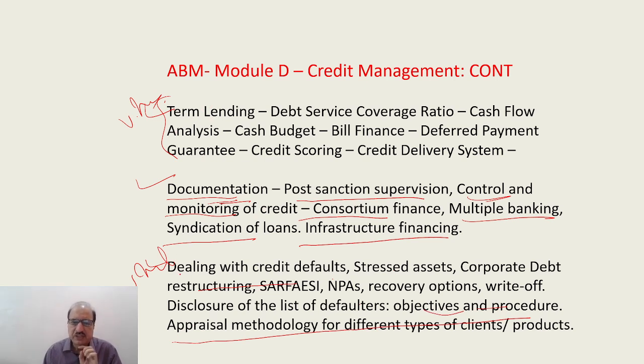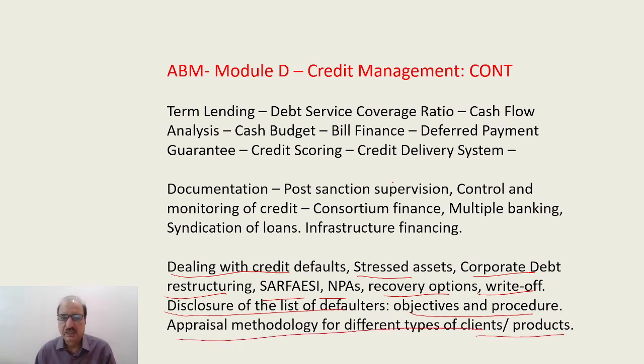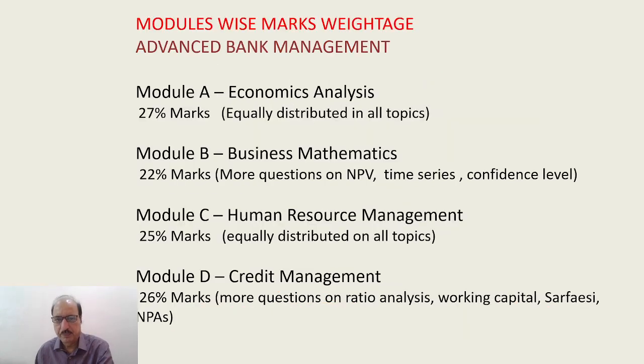From there, dealing with credit default, many questions come from here. Dealing with credit default means stress assets, corporate debt restructuring, SARFAESI, NPAs, recovery options, write-off, disclosure of list of defaulters, objective and procedure, appraisal methodology, and different types of product. This is the syllabus of your ABM.